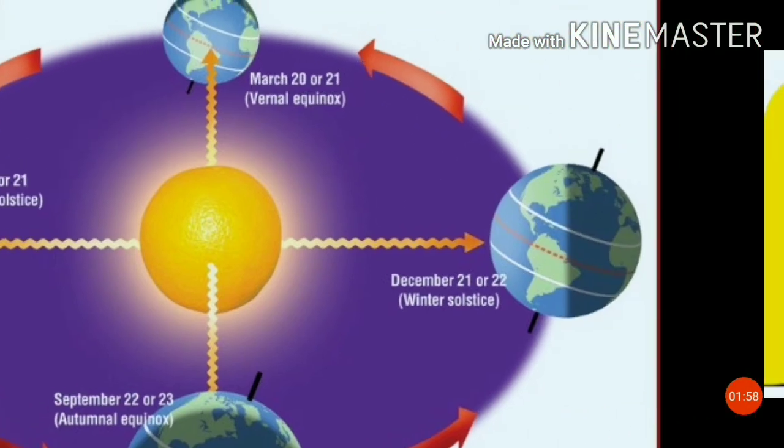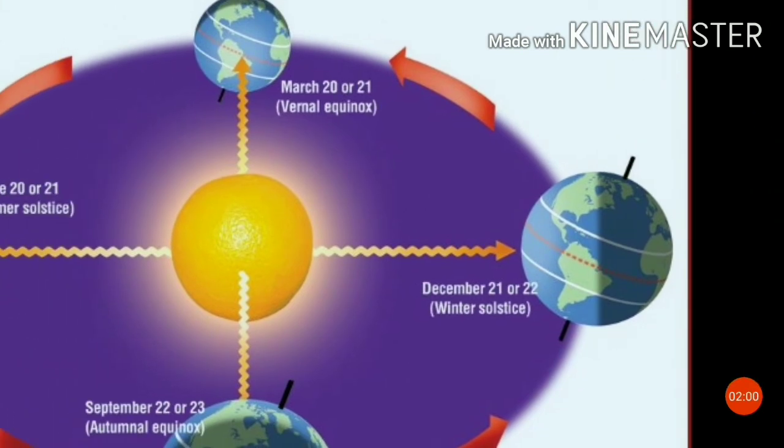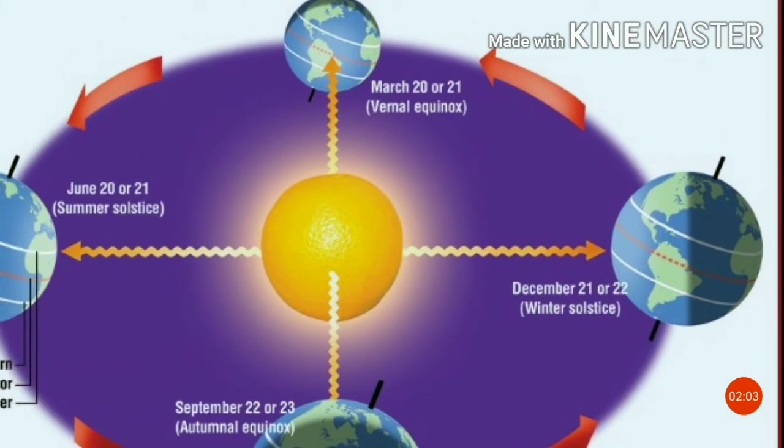On 22nd December, the Tropic of Capricorn receives direct rays of the Sun as the South Pole tilts towards it. As the Sun's rays fall vertically at the Tropic of Capricorn, 23.5 degrees south, a larger portion of the Southern Hemisphere gets light. Therefore, it is summer in the Southern Hemisphere with longer days and shorter nights. The reverse happens in the Northern Hemisphere. This position of the Earth is called the winter solstice.